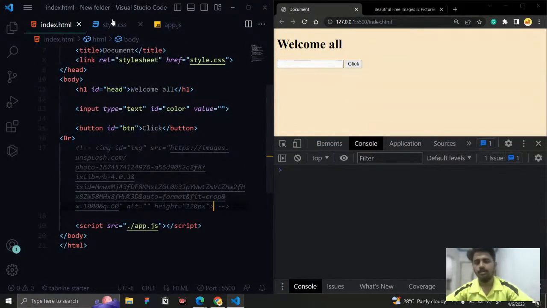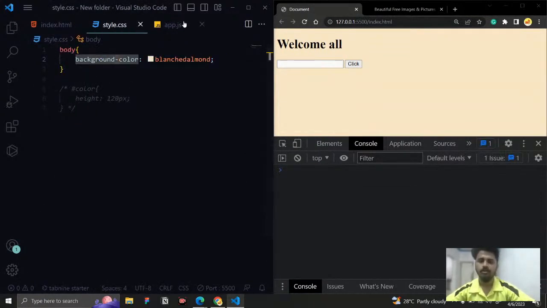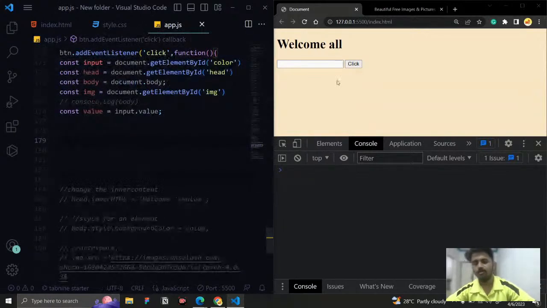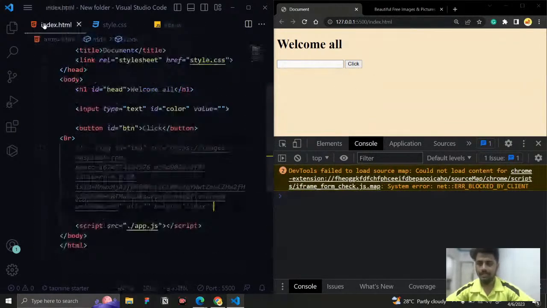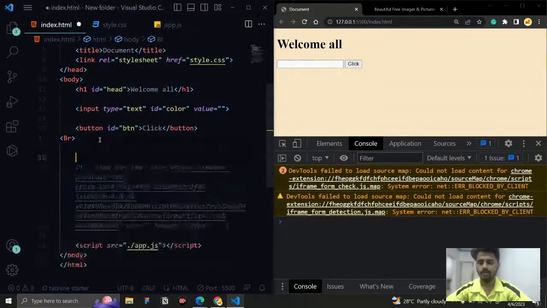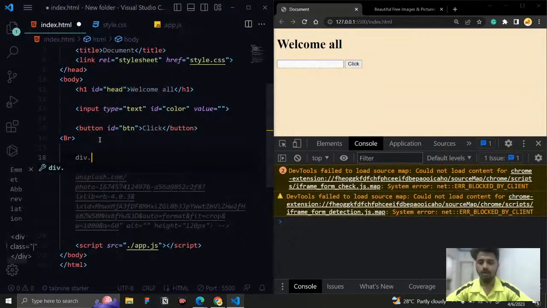Now what I'm going to do is create a box, a container. I'm going to give it an ID, container.